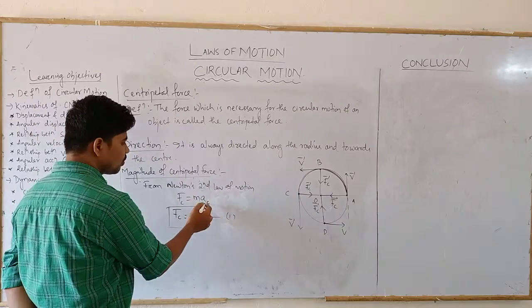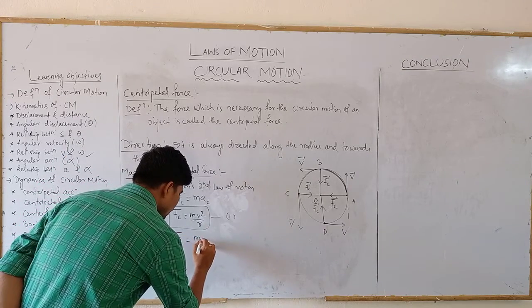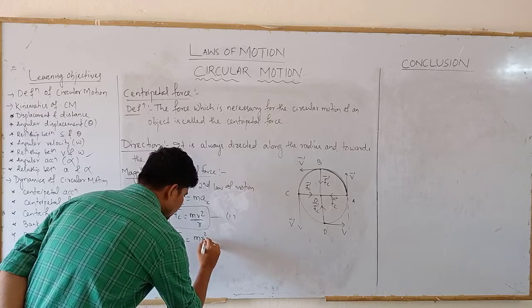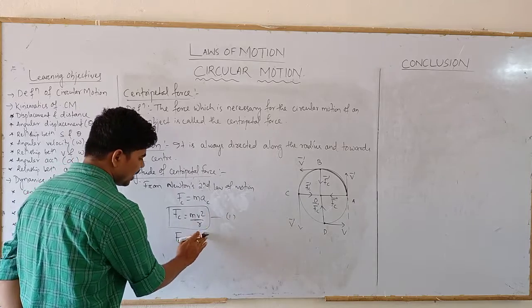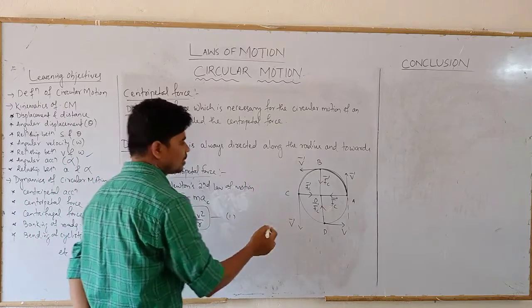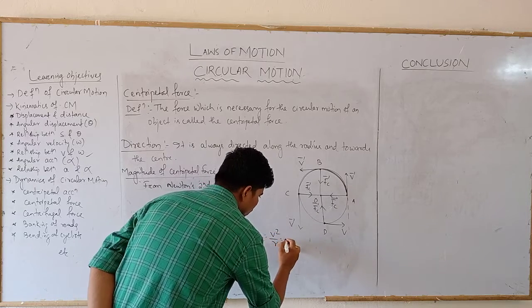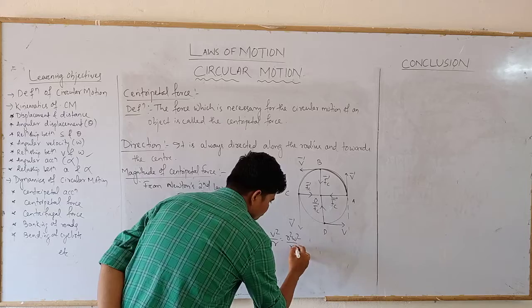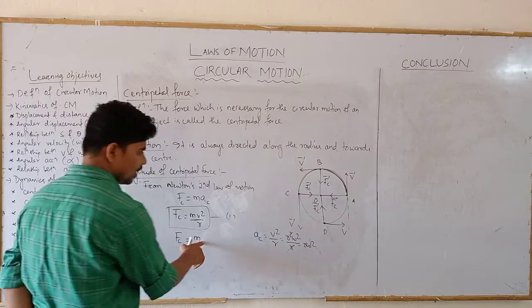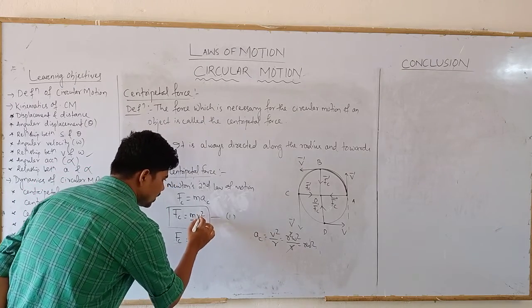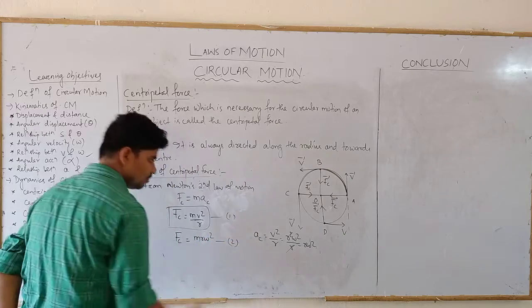Again, we know that AC equals r omega square. Since v is r omega, in v square by r, r square omega square by r gets cancelled, and it is found to be r omega square. This can also be replaced here, so in place of v square by r, we can write r omega square. So Fc equals m r omega square, equation 2.